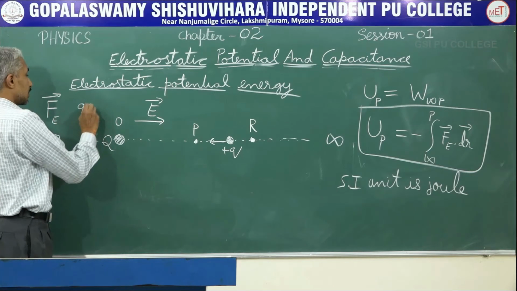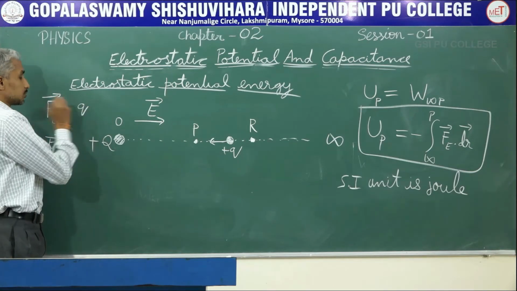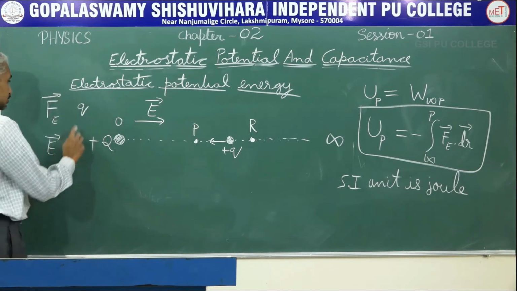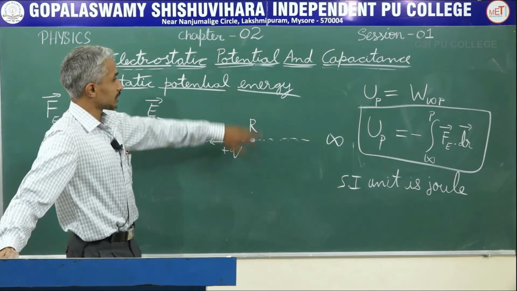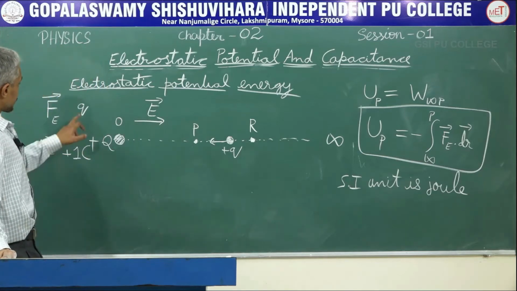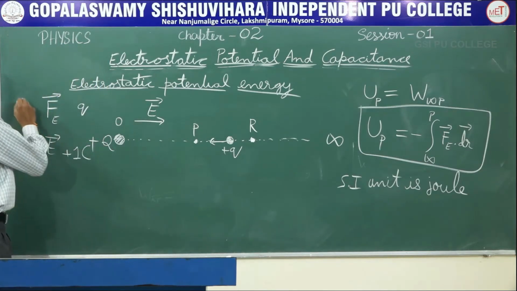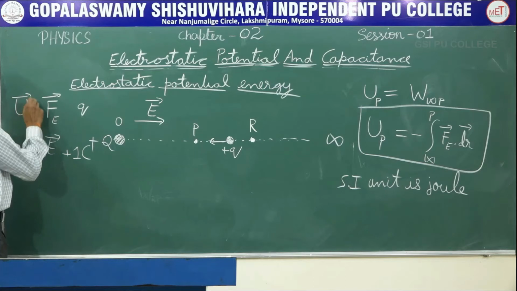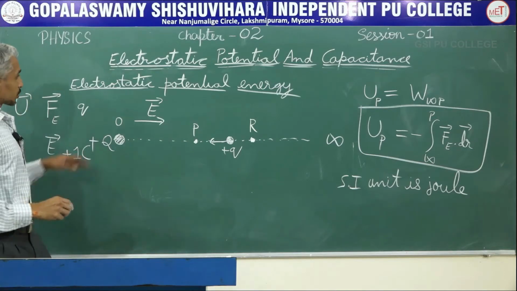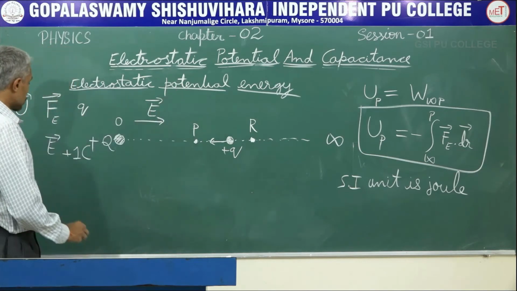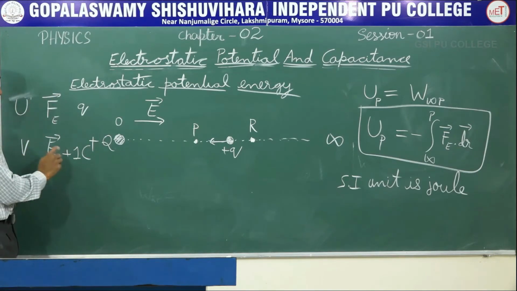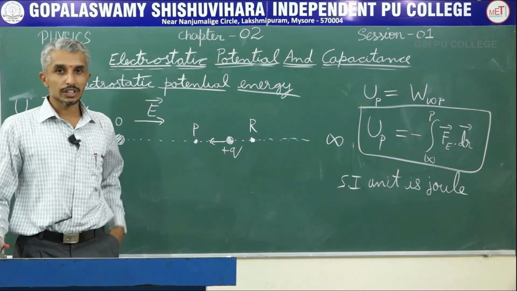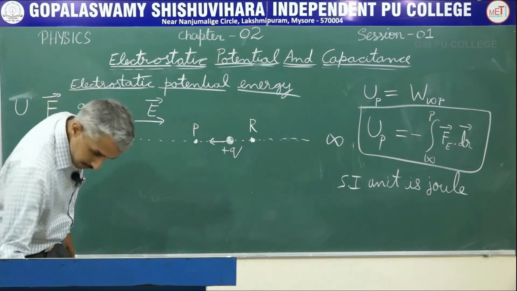Force depends on the charge Q, while field is independent of charge Q. Similarly, electrostatic potential energy U is the characteristic of charge Q, but electrostatic potential, it's a scalar, is going to be the characteristic of the field. So let us see what is electrostatic potential.